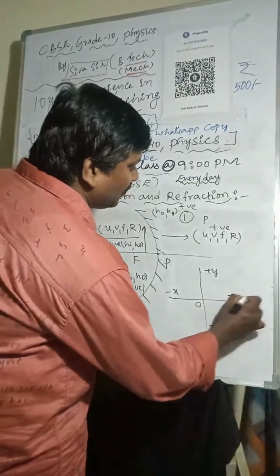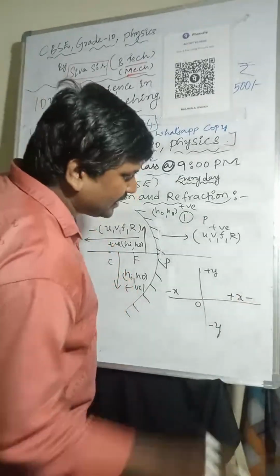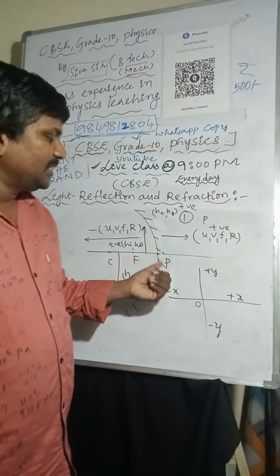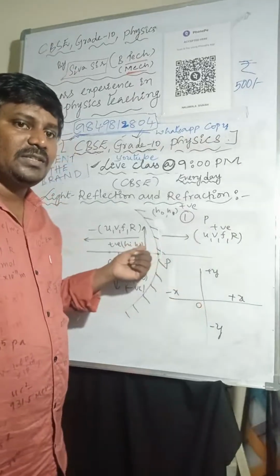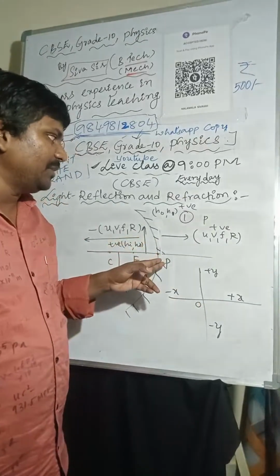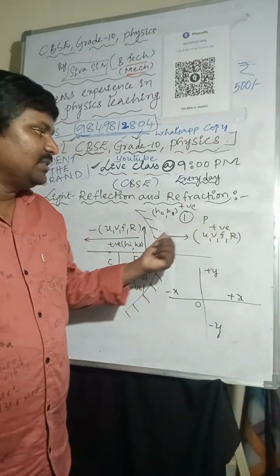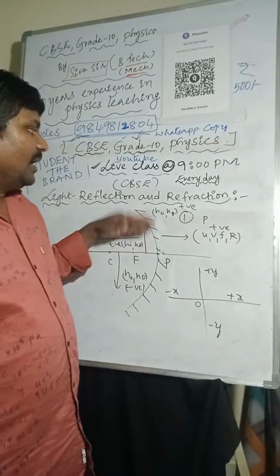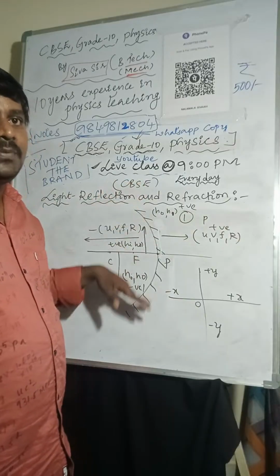Same thing here, whatever we are considering. So here all measurements, all values must be taken from the origin. Here also, same thing, all values must be taken from the pole. Along the direction of incident rays is positive, opposite to incident rays is negative. Above the principal axis positive, below the principal axis negative.